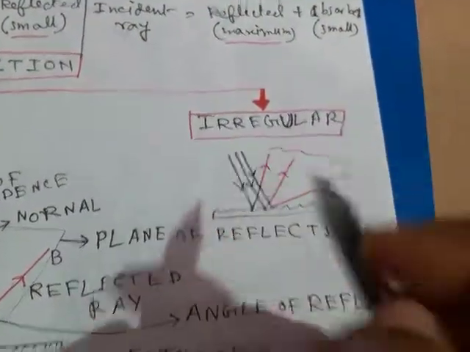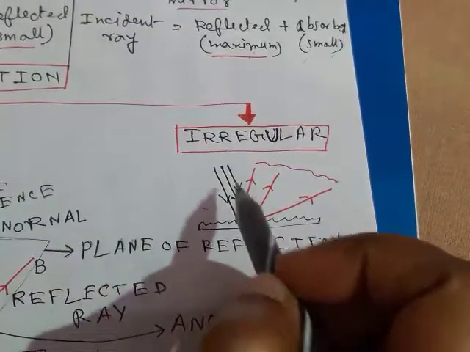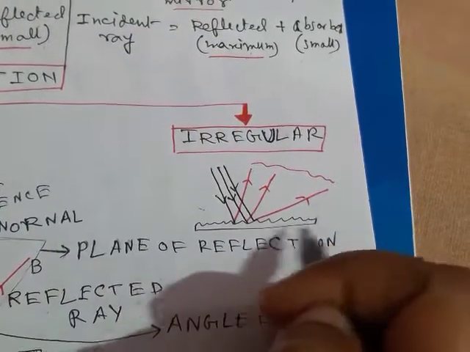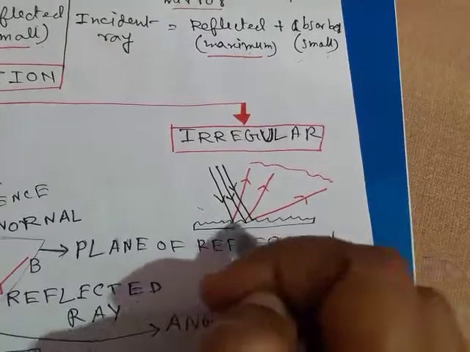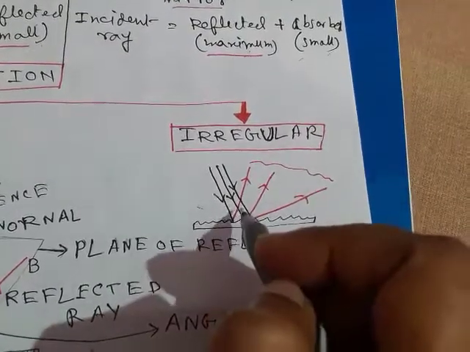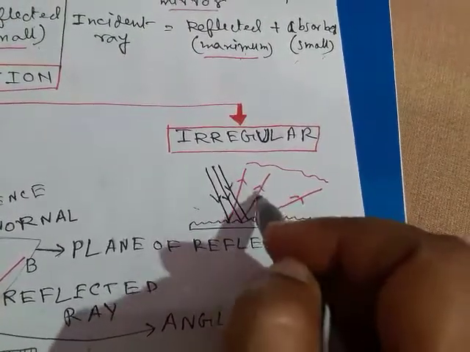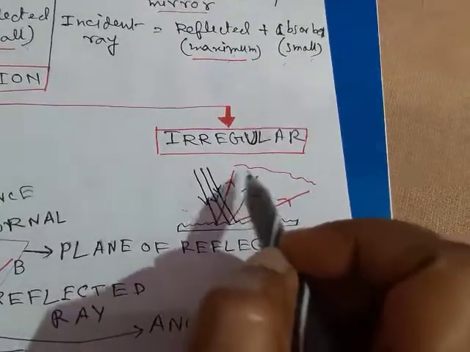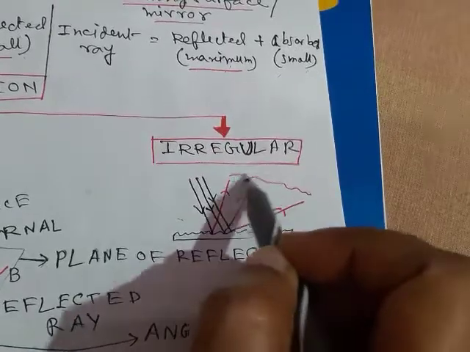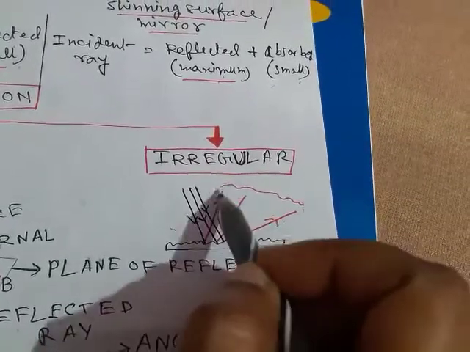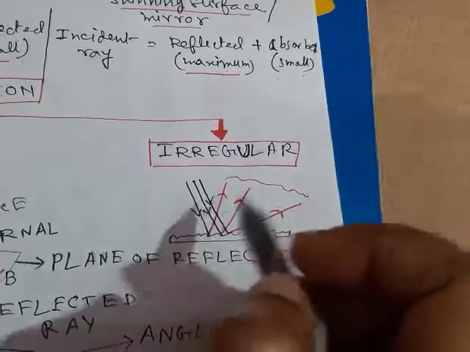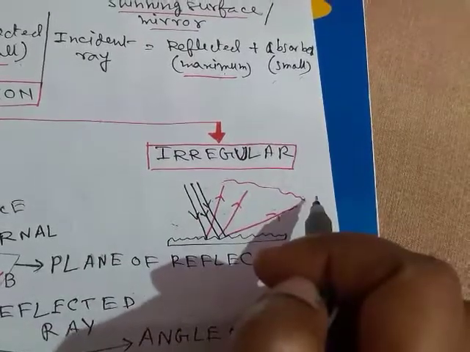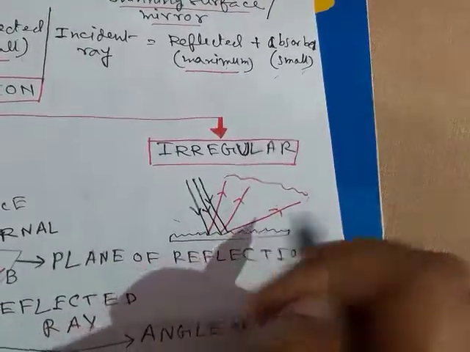Irregular reflection. When the beam of parallel rays falls on a rough surface, like this, after reflection the reflected rays will not be parallel with each other, so the reflected rays will fall over a large region. Then from any direction we can see the object.